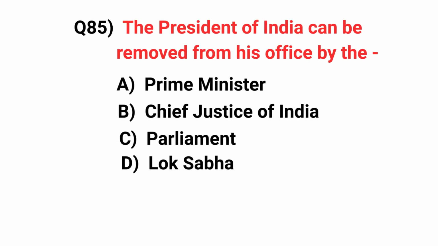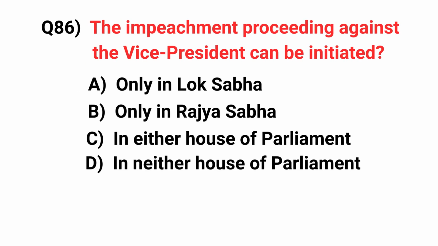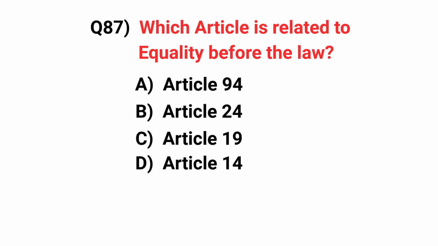The President of India can be removed from his office by the. Answer: Parliament. The impeachment proceeding against the Vice President can be initiated. Answer: only in Rajya Sabha. Which article is related to equality before the law? Answer: Article 14.